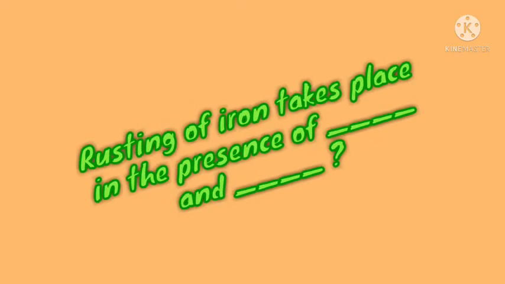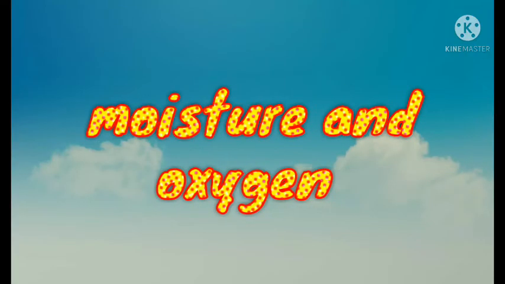Next, let's see some practical questions. Rusting of iron takes place in the presence of dash and dash. I'll come again. Rusting of iron takes place in the presence of dash and dash. Let me see my smart kids. The answer is in the presence of moisture and oxygen. You got it right.